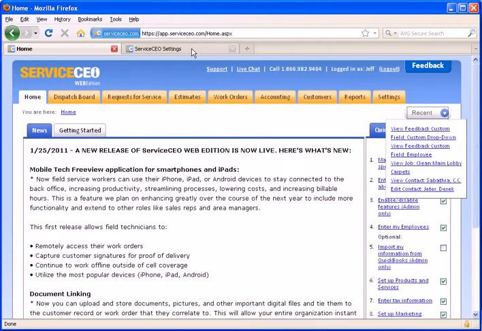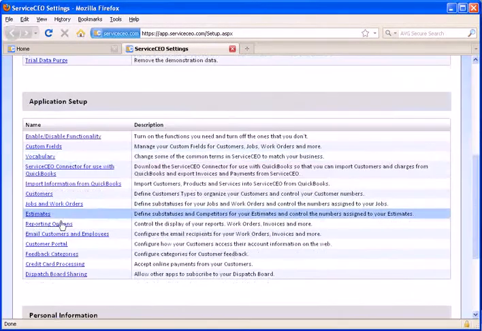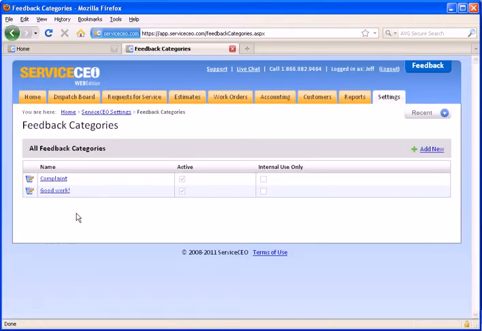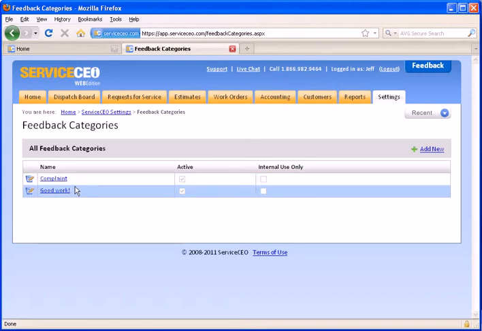We're going to open the Settings tab here. First, show you application setup. There's a feedback categories section. The feedback categories come into play when entering feedback. Basically it allows you to categorize the feedback, whether in this scenario it's a complaint or perhaps a compliment. You can set up as many categories as you'd like in the feedback. It helps you summarize and see exactly what type of feedback you're getting.